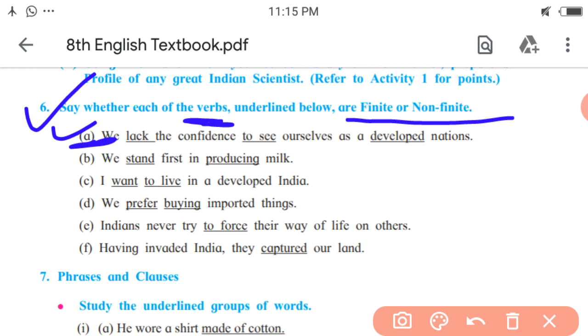So here the verb lack changed into lacking. So it is changing means finite, and the other two, to see and develop, remain same. So they are non-finite. So the same way, think of the verbs underlined in the other examples and find which one is finite and which one is non-finite.